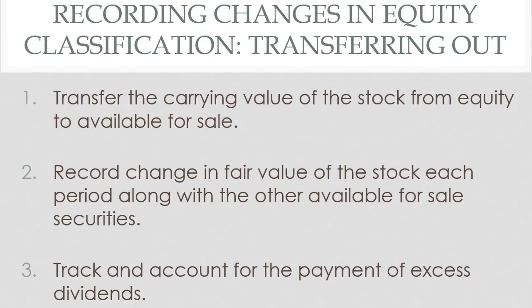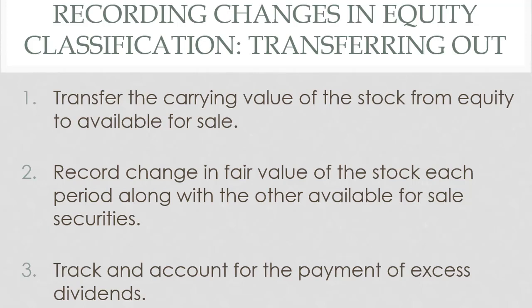So first off, I want to talk about what happens if it comes out of equity. So we've already talked about equity securities. Equity securities, from a finance perspective, that's all stock ownership in other companies. From an accounting perspective, an equity security, again, is when we reach that 20% threshold.